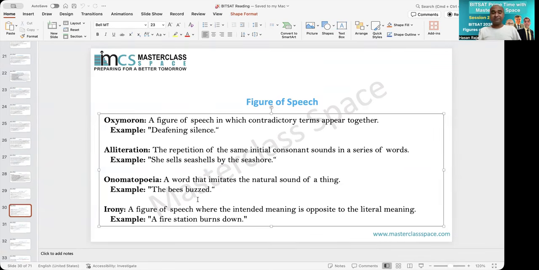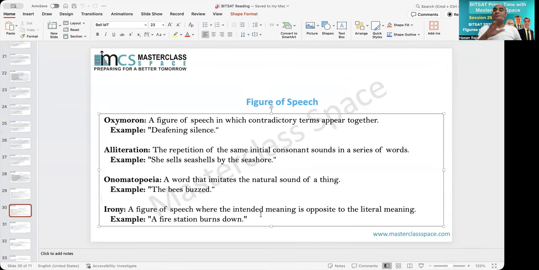Irony. You have heard it multiple times and you generally hear it. So what is irony? A figure of speech where the intended meaning is opposite to the literal meaning. So irony means opposite thought. You expect something and something else happens. That becomes irony. A fire station burns down. Look here, what is irony? That a fire station itself is for what?